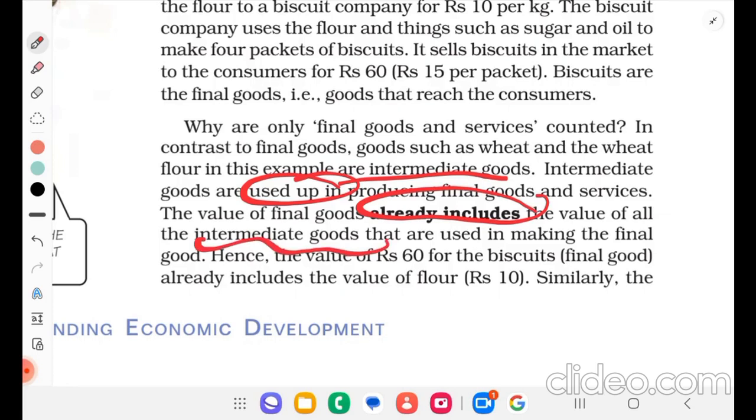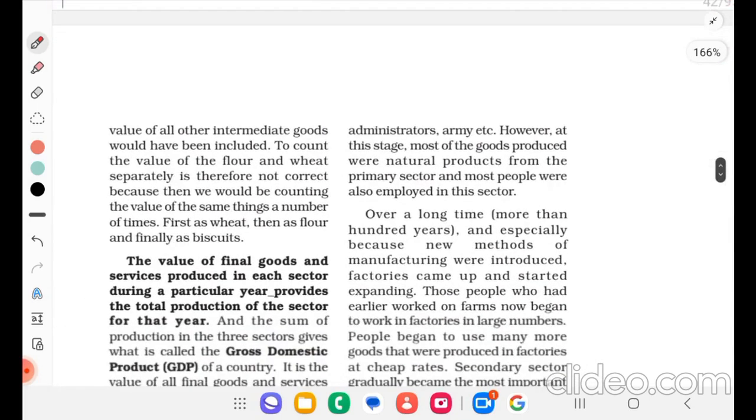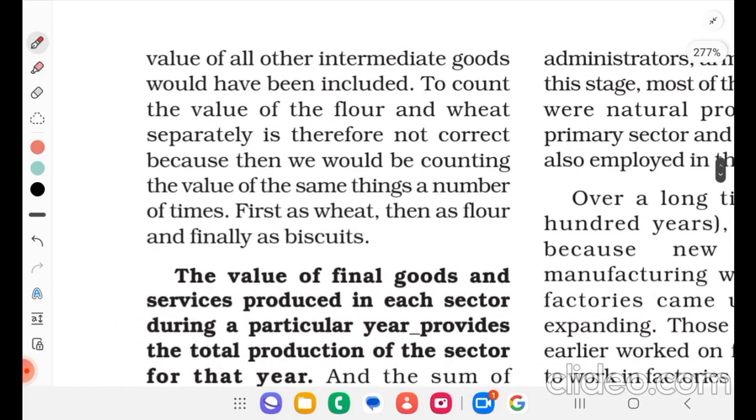Hence, the value of rupees 60 for the biscuit final good already includes the value of flour, rupees 10. Similarly, the value of all other intermediate goods would have been included. To count the value of the flour and the wheat separately is therefore not correct, because then we would be counting the value of the same thing a number of times. First was wheat, then was flour, and finally biscuits.